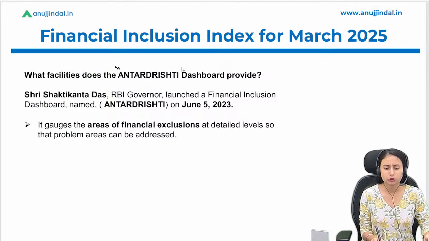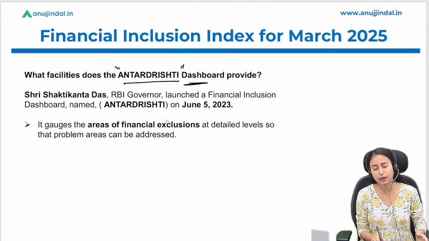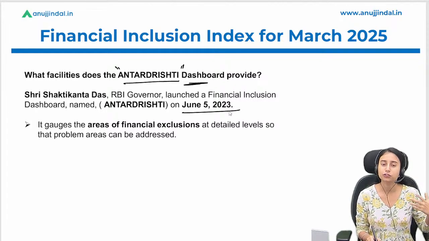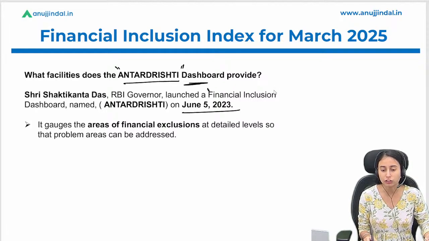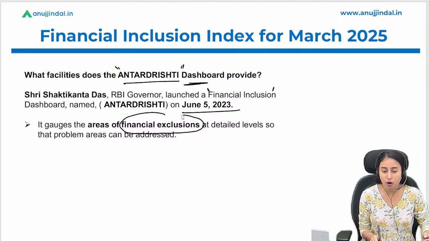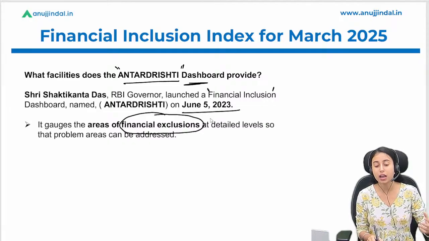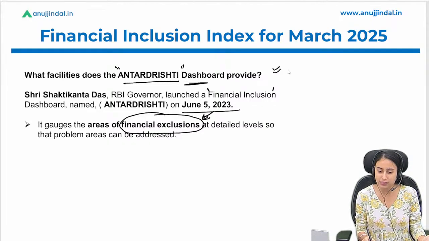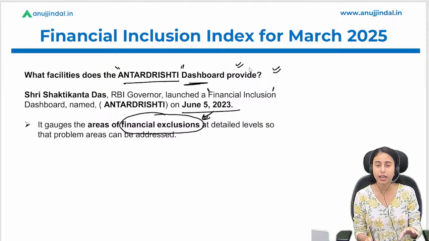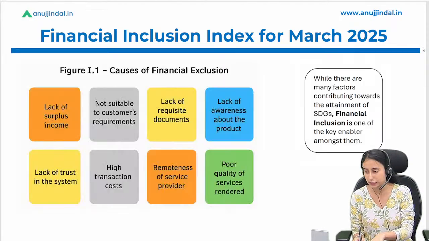Then it's very important to discuss the Antardrishti dashboard as well, because this is the dashboard that was released by the RBI in June 2023. So basically, this was introduced by the RBI in order to check financial inclusion. This dashboard checks the exclusion areas of financial inclusion so that they can work on such weaker parts and improve financial inclusion. So you can also highlight this example or initiative in your descriptive answer. So I have put it here. A brief introduction is there so that you can understand what exactly this Antardrishti is, right?